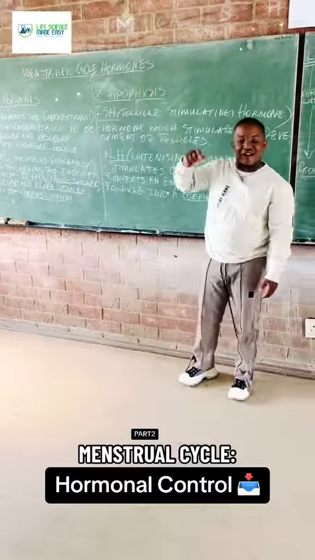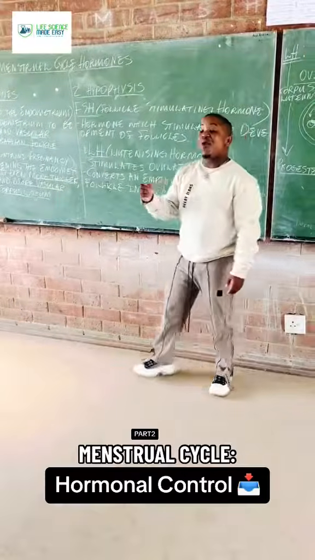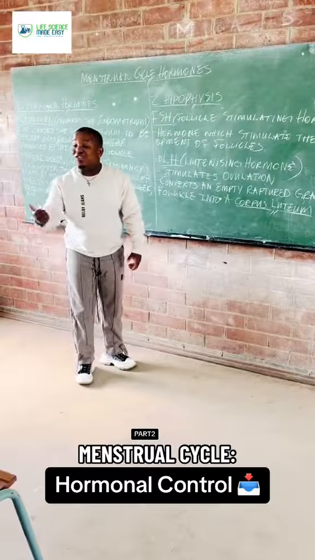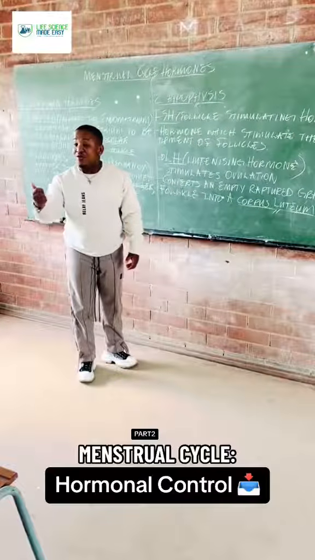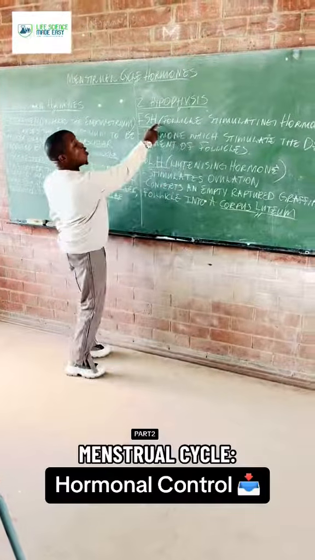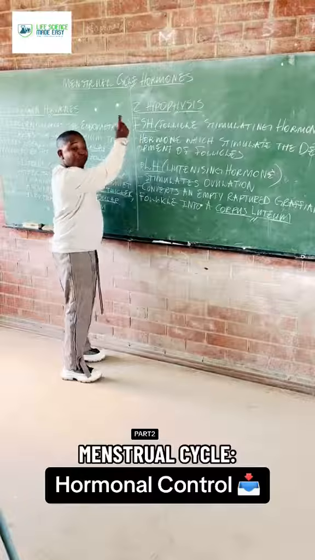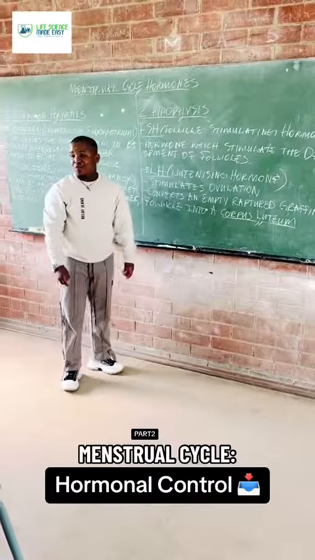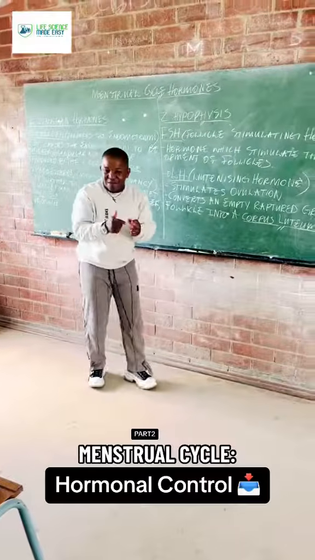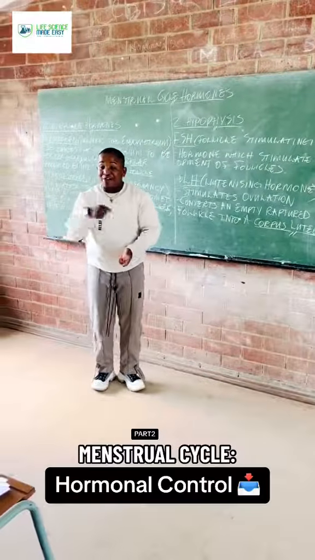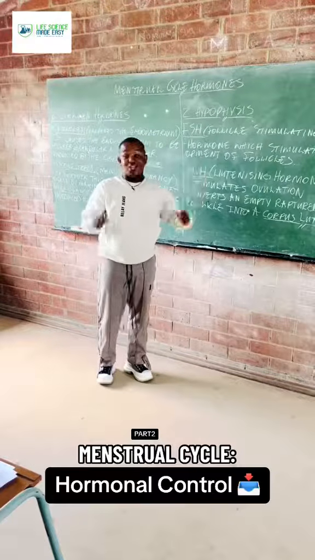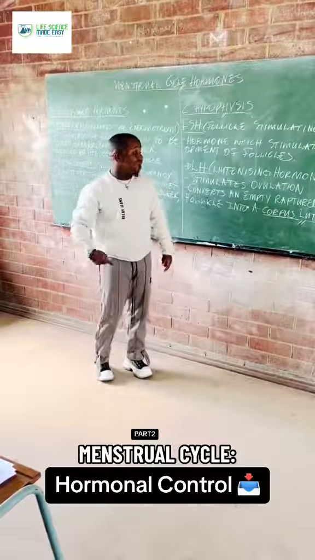Then we have two hypophysis hormones. Kudala, ibizwa ngokuthi pituitary gland. The hormone is FSH. It is a follicle stimulating hormone. It is the hormone which stimulates the development of follicles. So as FSH is stimulating the development of follicles, the follicles produce estrogen. You understand? Which means without FSH, there are no follicles, and without follicles, there's no estrogen.